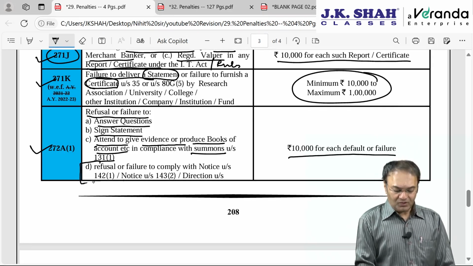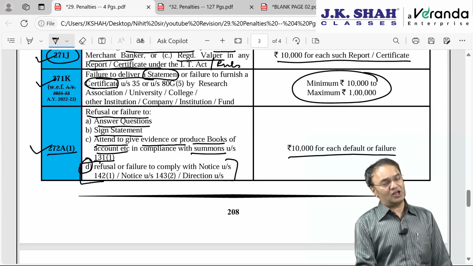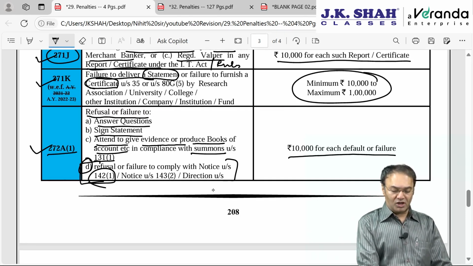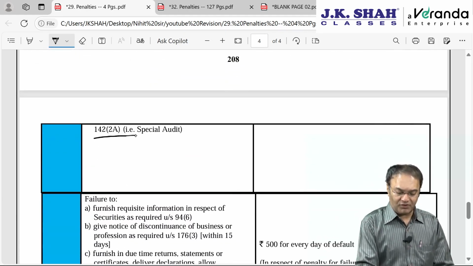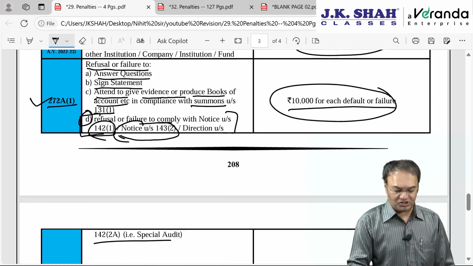Or this 272A subsection 1 clause D, which we discussed in the assessment procedure chapter: failure to comply with the notice under 142(1), or the direction under 142(2)A for special audit or inventory valuation, or the scrutiny assessment notice under 143(2), then 10,000 rupees for each default.